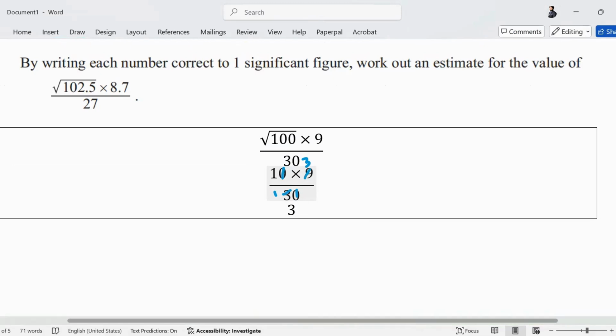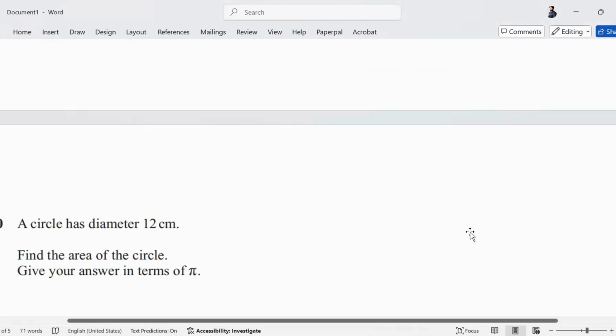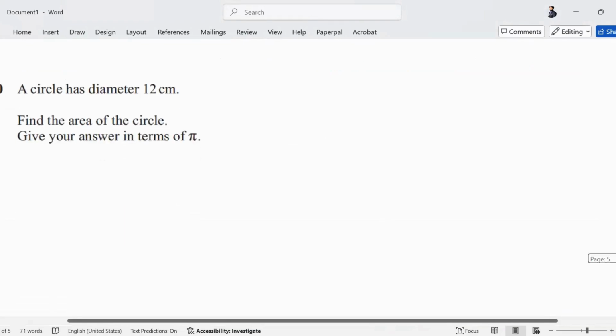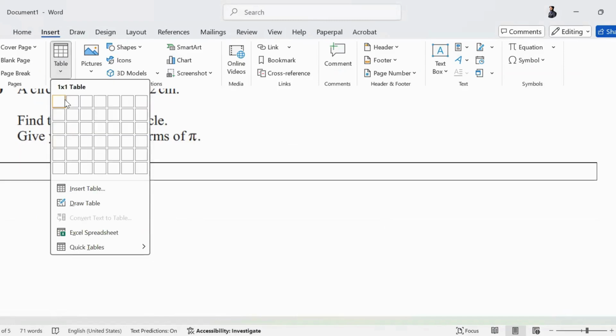Is this clear? This was a 2-mark question. Moving on to question number 10. A circle has diameter 12. Find the area of the circle. How do we find the area of the circle? Area is pi r square.